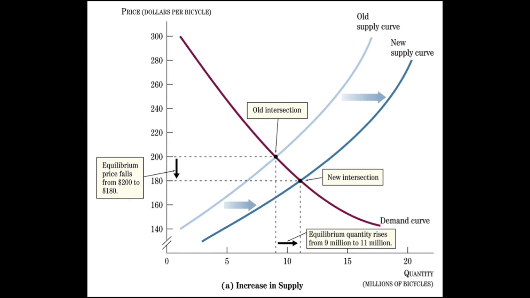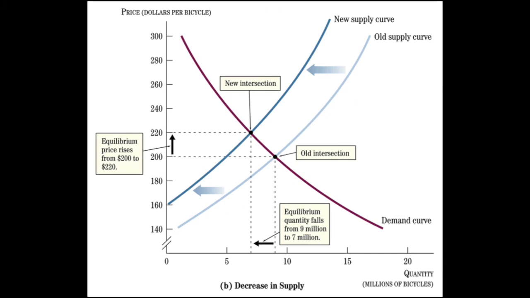An increase in supply will shift the supply curve to the right, resulting in a lower equilibrium price and a higher equilibrium quantity. A decrease in supply will shift the supply curve to the left, resulting in a higher equilibrium price and a lower equilibrium quantity.